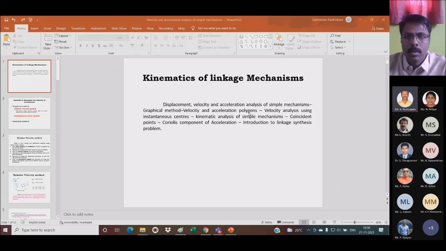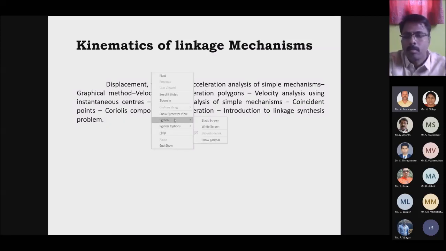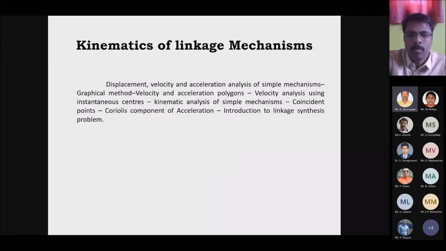I thank the management, principal and head of the Department of SRM College for providing me this opportunity in the 6 days FTP program. Today I was given a topic on kinematics of linkage mechanism. In that we have displacement, velocity and acceleration analysis of simple mechanisms.